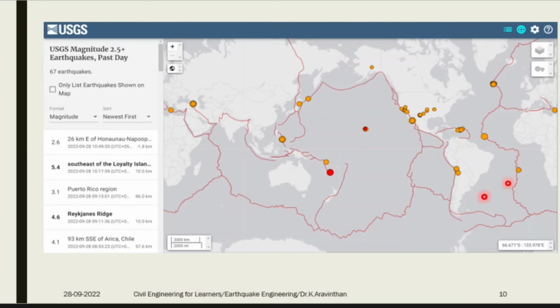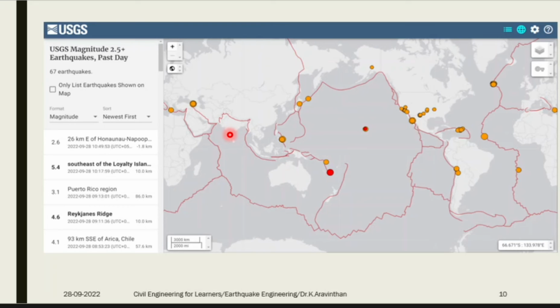This is the world map. These are all the major plates. You can see India here, which comes under the Australian plate. You can see Myanmar, Bangladesh, Nepal, Himachal Pradesh, and near Punjab, and around this area frequent earthquakes might occur. Why? Because this comes around the major plates, and in between that you might not experience very high earthquakes.